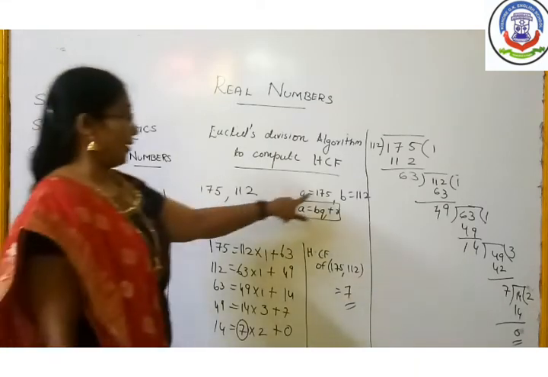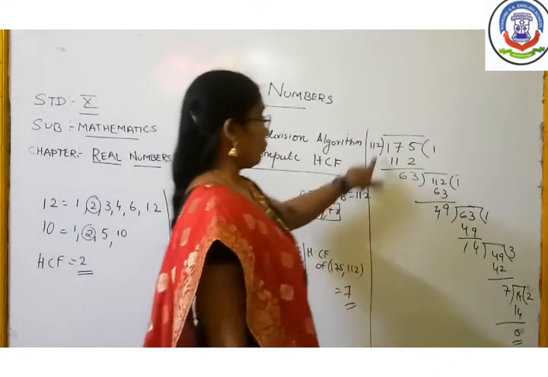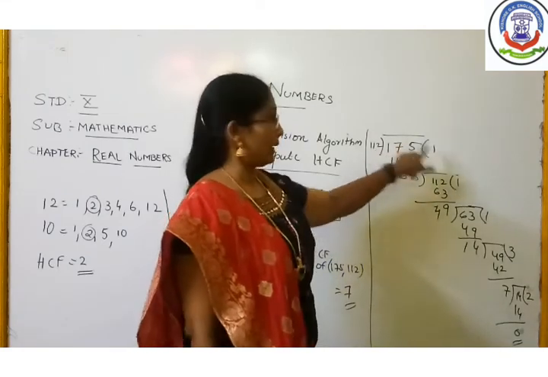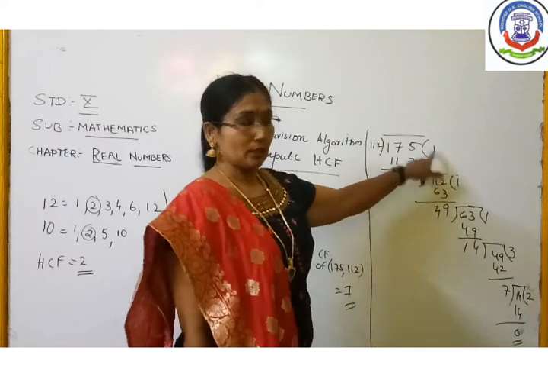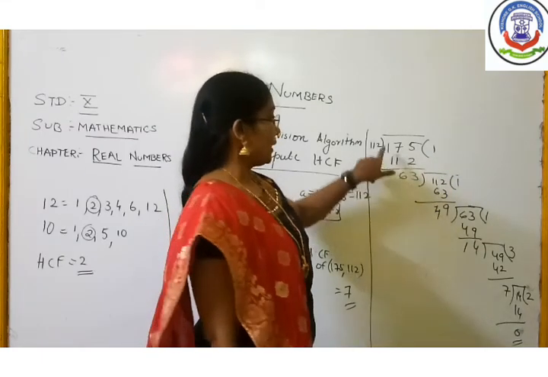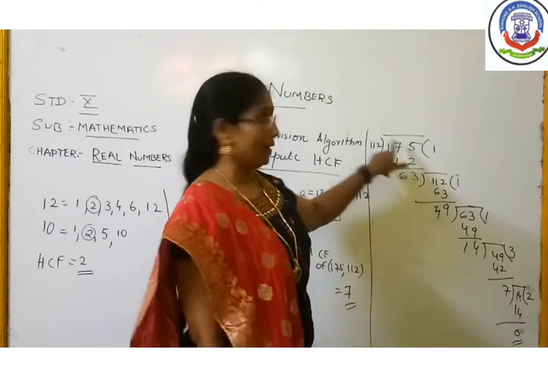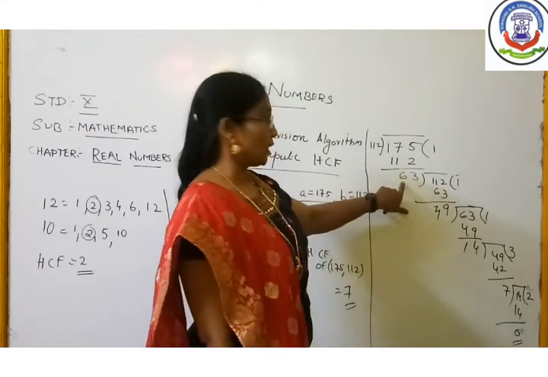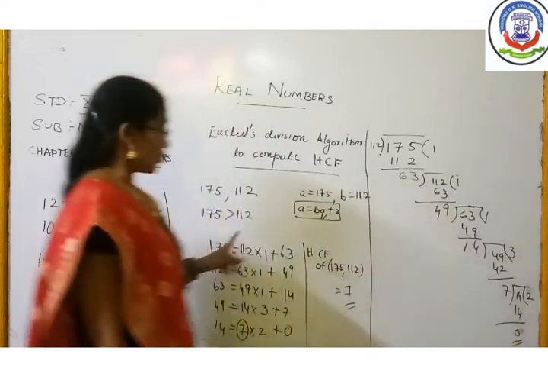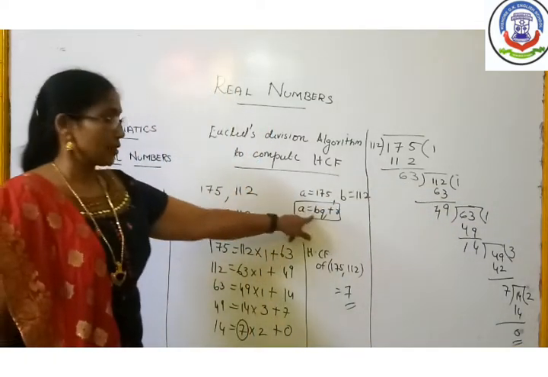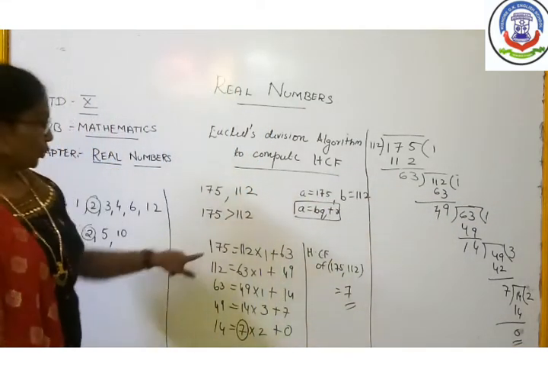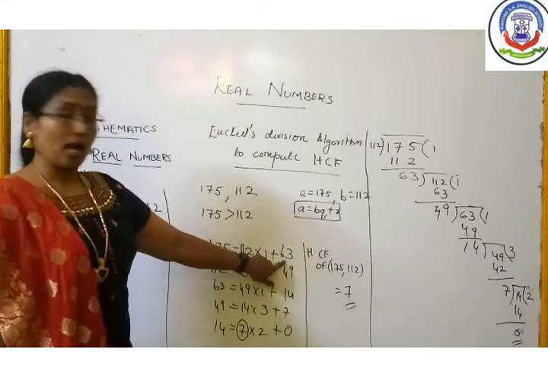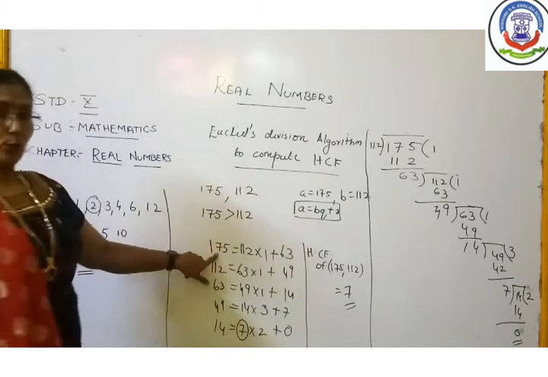First, divide 175 by 112. You know that only 1 time is possible here, so you write 112. Here A is equal to 175, B is equal to 112, Q is equal to 1 and R is equal to 63. You should write it in the form A is equal to BQ plus R. So 175 is equal to 112 into 1 plus 63. Okay, first step you got it.